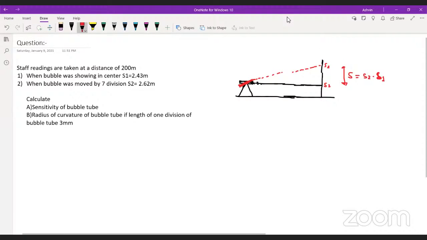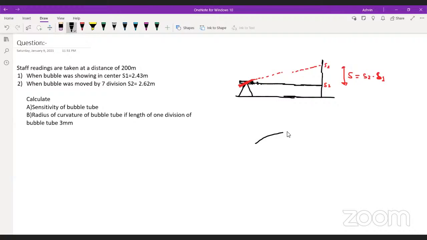The bubble tube, what will happen? The bubble will travel in this path. Yes or no?